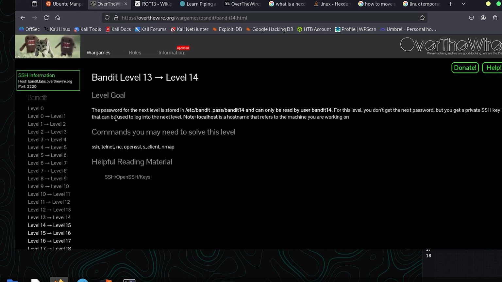The password for the next level is stored in /etc/bandit_pass/bandit14 and can only be read by user bandit14. For this level, you don't get the next password, but you get a private SSH key that can be used to log into the next level. Note, localhost is a host name that refers to the machine you're working on.